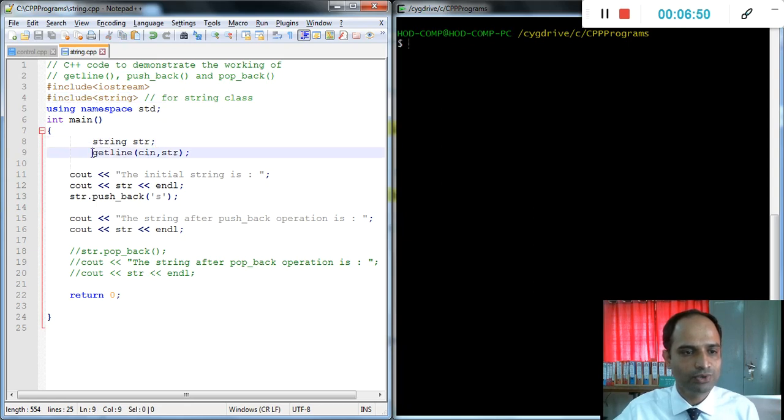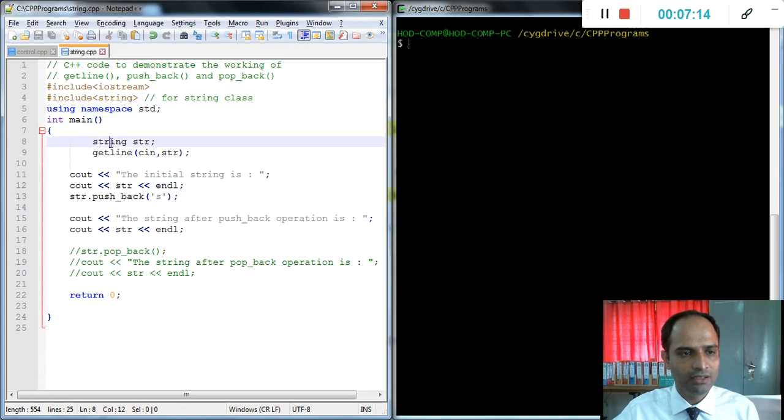Means if we use getline, you need to mention include string here. That is mandatory. Like cout has a definition under iostream, same thing getline, pushback, popback have a definition under the string class. Simple.